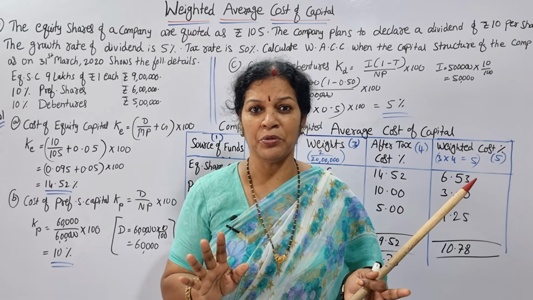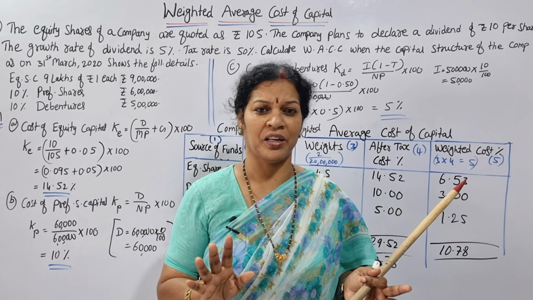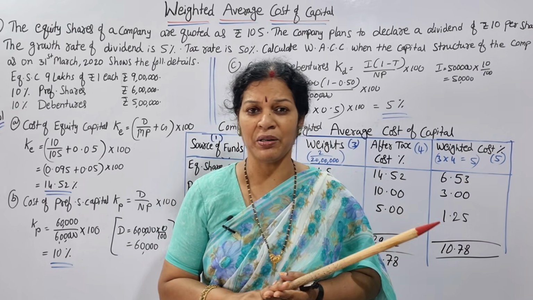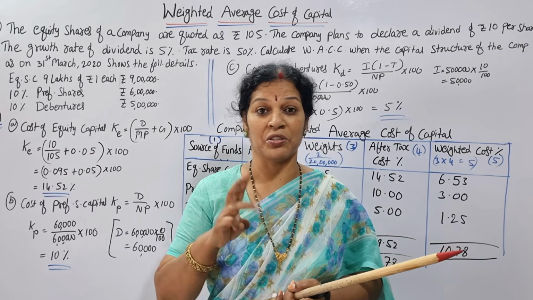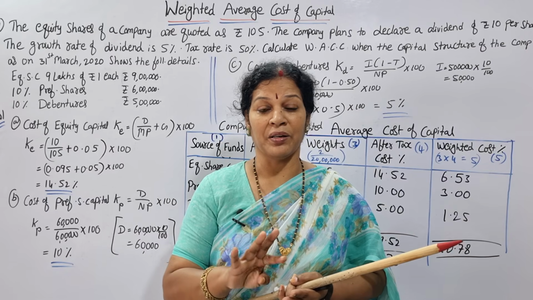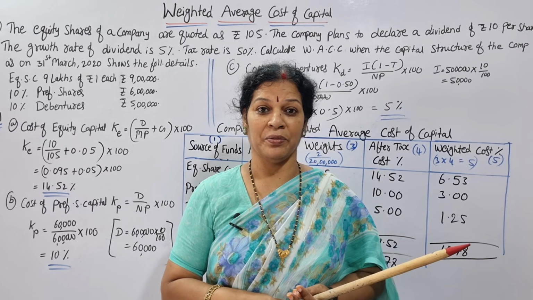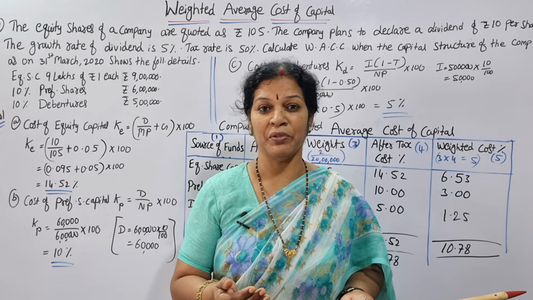Through a problem I'll make you understand very easily. Just focus for 5-10 minutes, you will understand. Because already we have command over the calculation of cost of debt, cost of equity capital, cost of preference shares. This we have a good idea. And when the percentage is given, then it's very easy. The formula is also very easy. In the same passion we'll work out one problem.